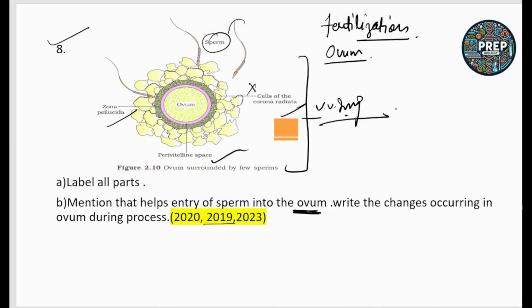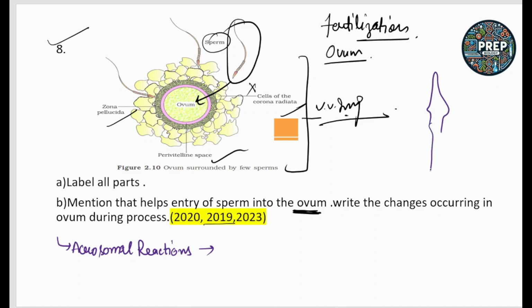So how do the sperms enter the cytoplasm of the ovum? We know that acrosomal reactions take place. If we see the structure of the sperm, at the upper head region the acrosome is present.